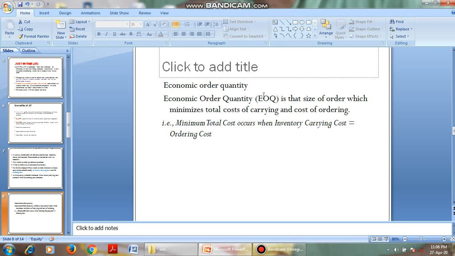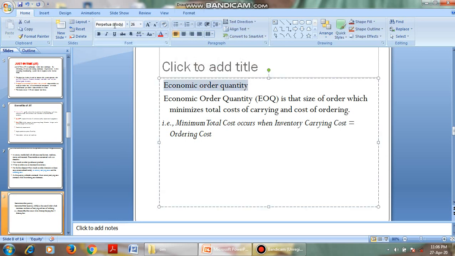Next, coming to EOQ, economic order quantity. This model simply says that we have to order the quantity which is required and which is economical, right?